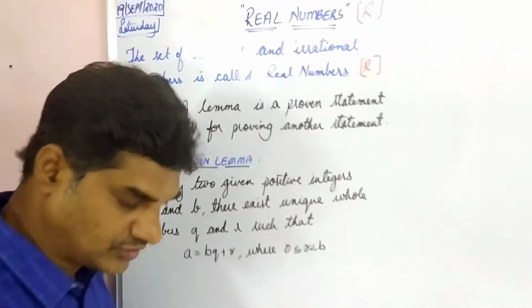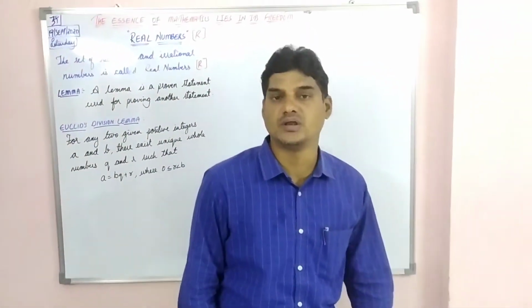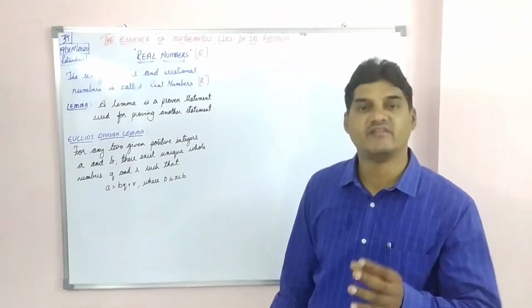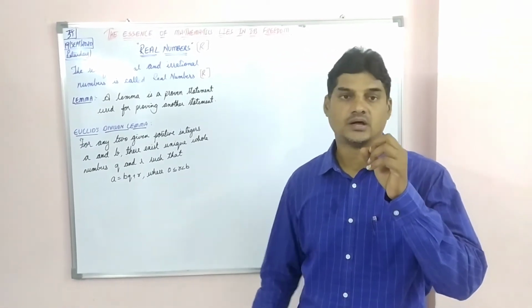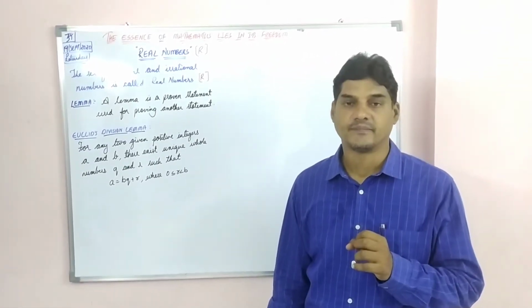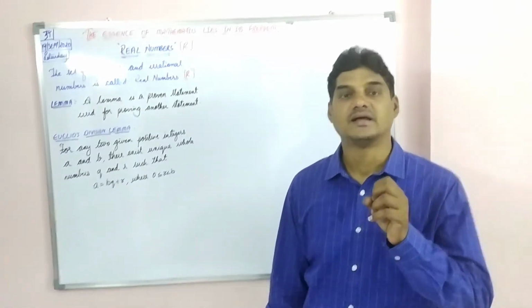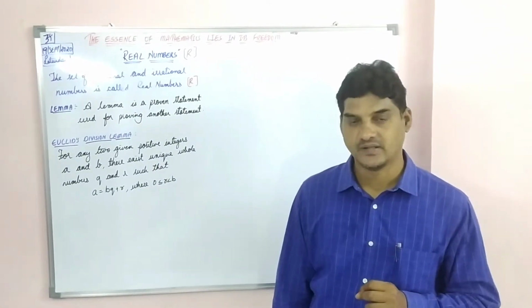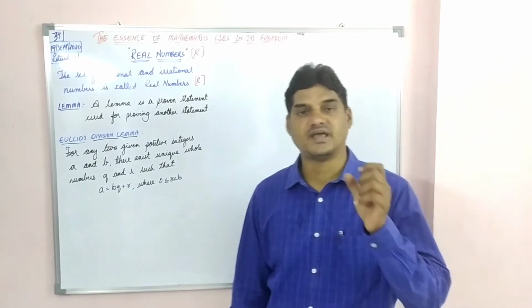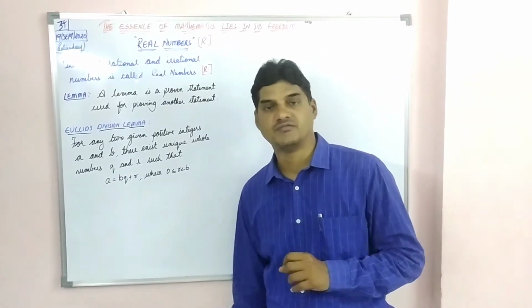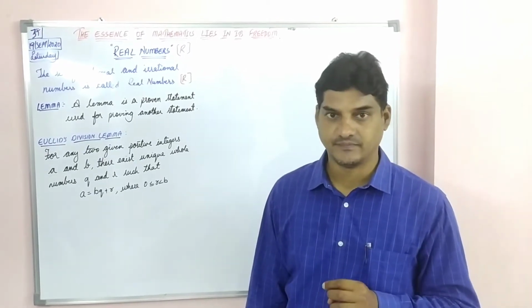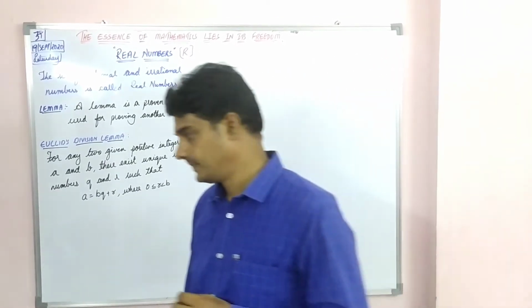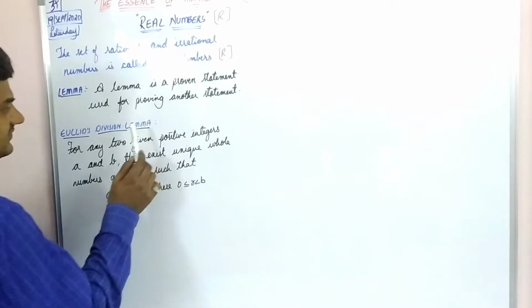And one more thing, in geometry, Euclid has given us so much information and knowledge to make the topic simple and easy to understand. Here in real numbers, he has given one algorithm which is named Euclid's division lemma.